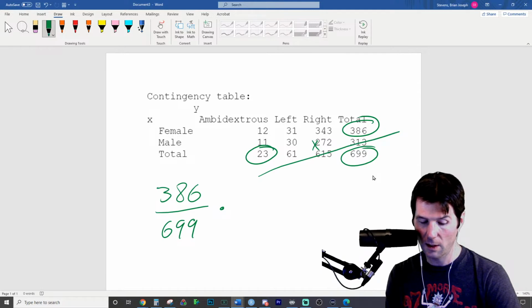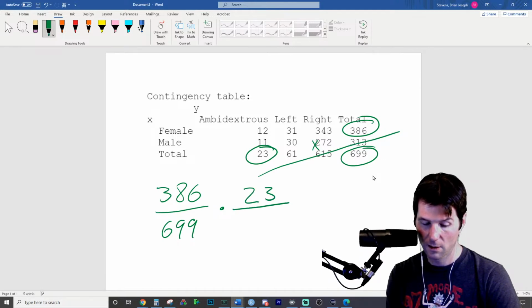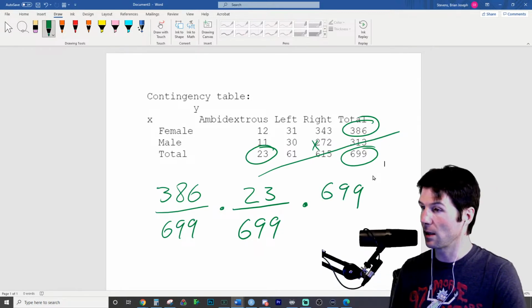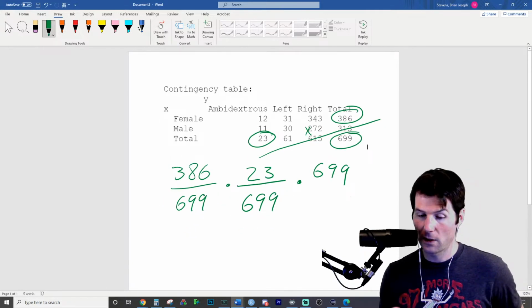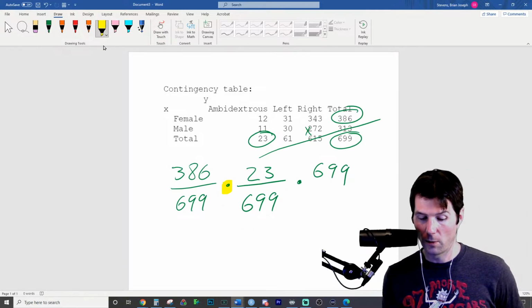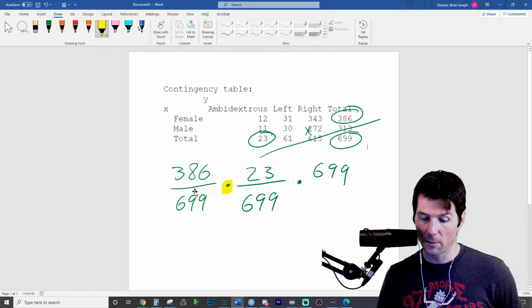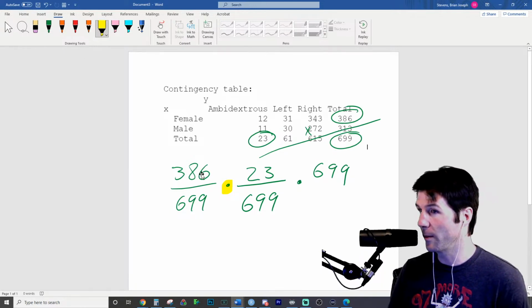This is the probability of somebody being ambidextrous. And the formula looks a little different right here. And then this right here is going to make it so that it's not a percent anymore. So if you look right here, the mathematics for this is actually the multiplication rule in 201. Like, what's the probability of someone being ambidextrous and female, or female and ambidextrous?